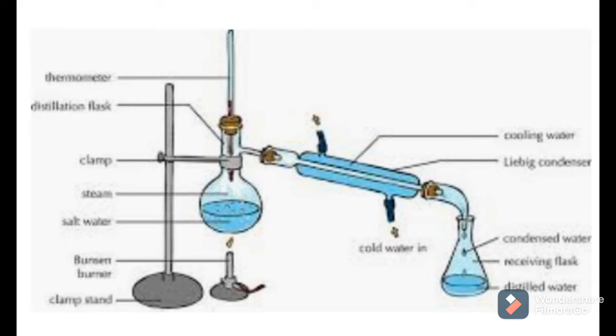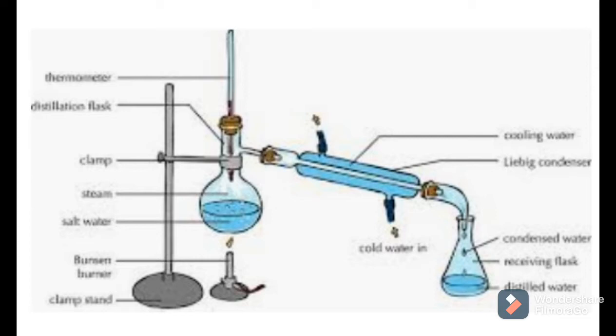From that outlet, all the water vapors are passed through the condenser. The condenser has two openings, one inlet and one outlet. From one opening water comes in, and the second opening is for water out. So cold water passes through the condenser. You can see in the diagram, there is a tube in the middle, and around that tube water passes, and because of this the water vapors inside that tube get cooled.